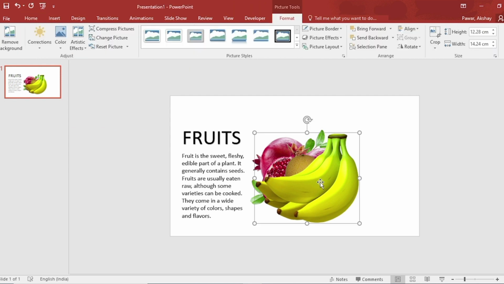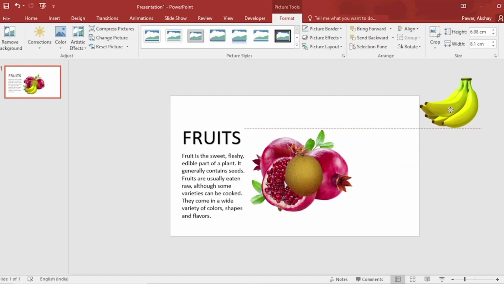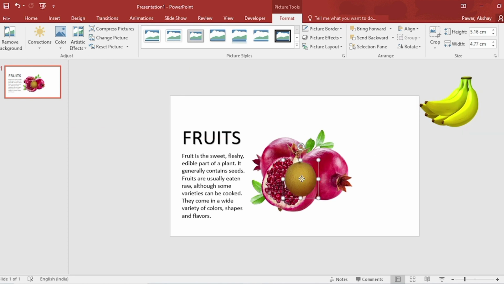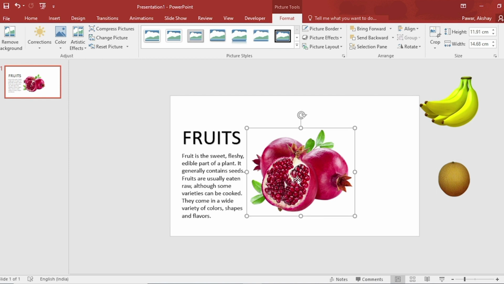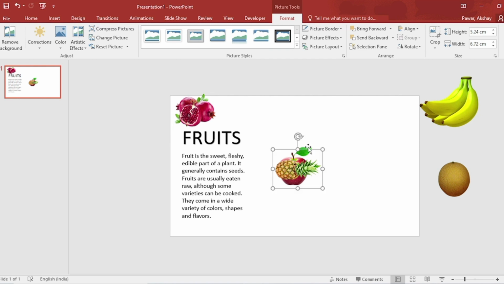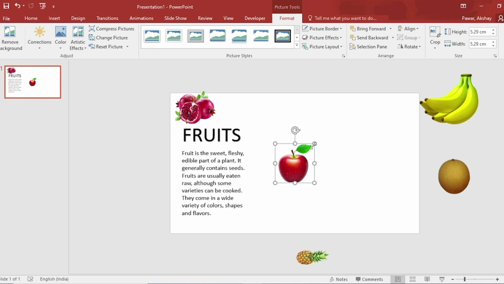Select this, hold down the Shift key, reduce the size, place it like this. Hold down the Shift key, reduce the size, place it here. Select this, hold down the Shift key, reduce the size, place it like this.